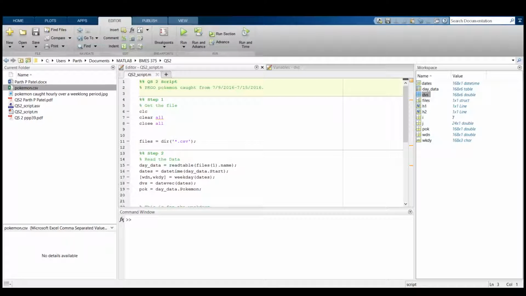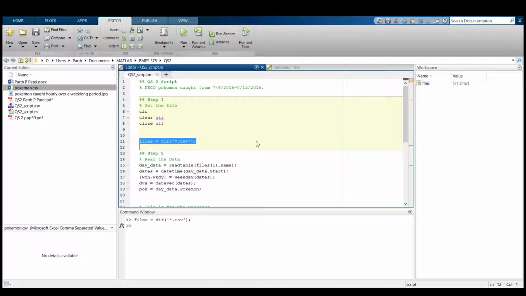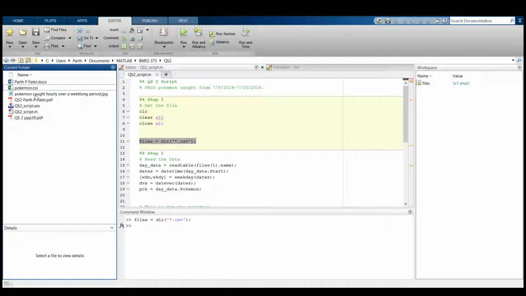So we can go back over to the MATLAB code, and in the MATLAB code, the first step I always follow is just clearing everything, closing everything, and making sure my command window doesn't have anything in it. And if we evaluate that, you can see that the workspace is clear. So we can get started here. The first step, before we read the data, before we analyze the data, we want to go ahead and get the data into MATLAB. So I'm just going to get all the CSV files within my current working directory. And there's only one, so we get it in. It's called Pokemon.csv.